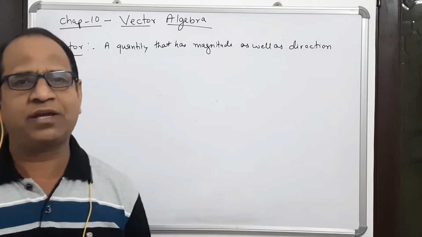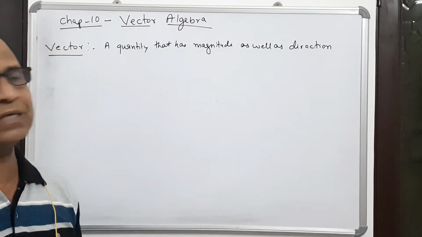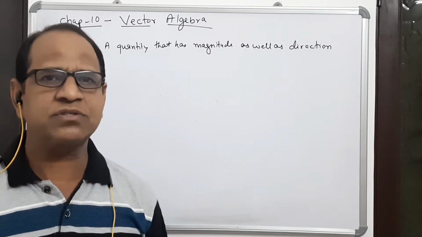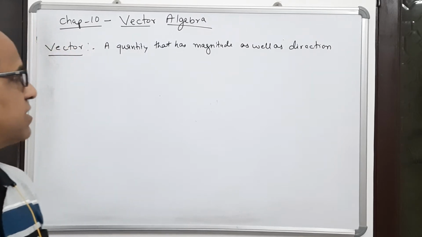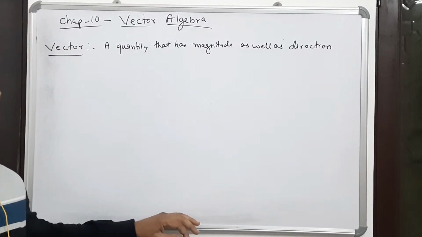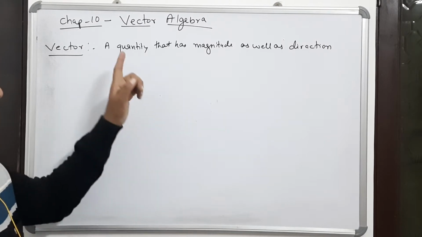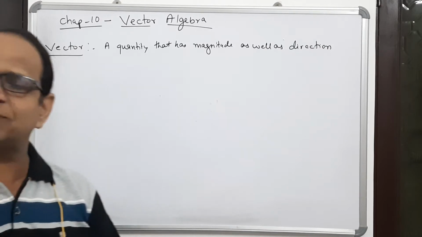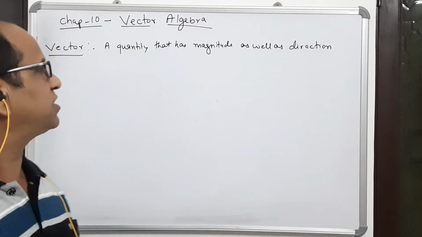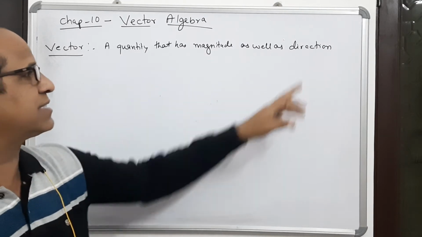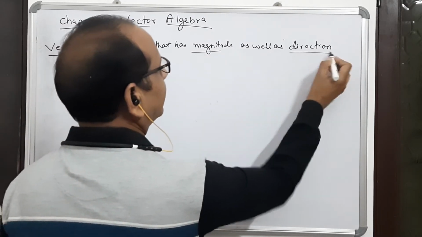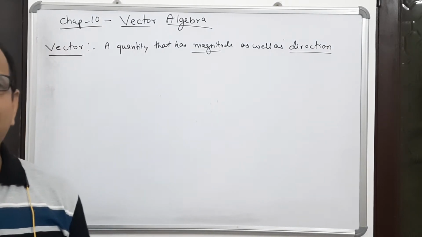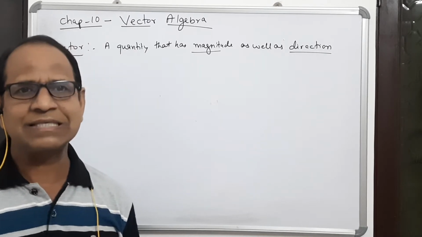Hello students, today I am starting a new chapter, and it is vector algebra. Those who are science students, you have read about vectors in physics very much, and in the lower classes, that is in class 10th, you have read about vector quantity as well as scalar quantity. You have studied there that the quantities which have magnitude as well as direction are known as vector quantities, and the quantities which have only magnitude are known as scalar quantities.